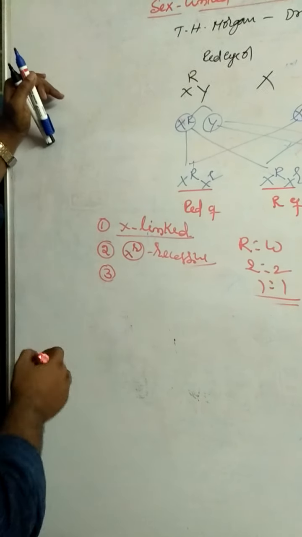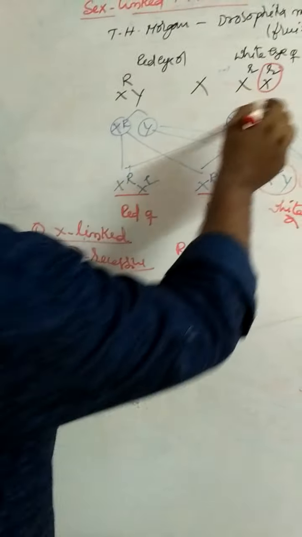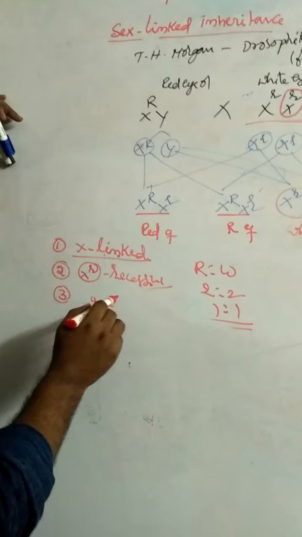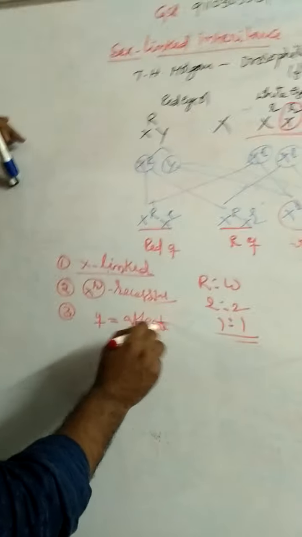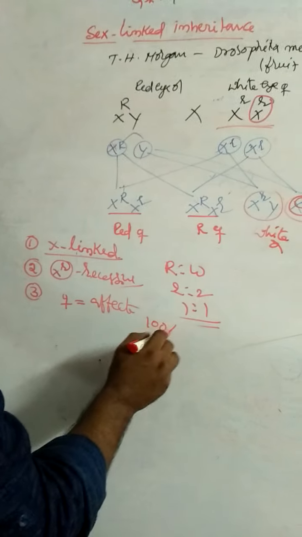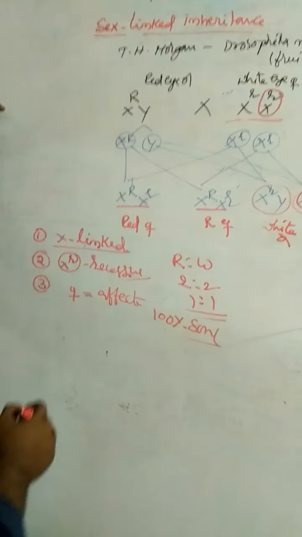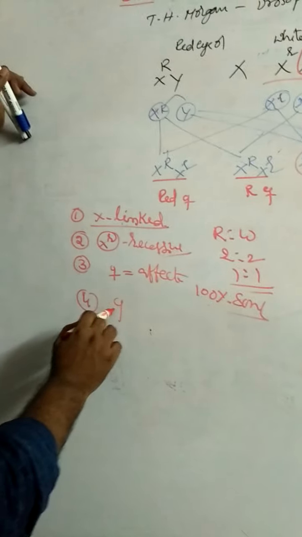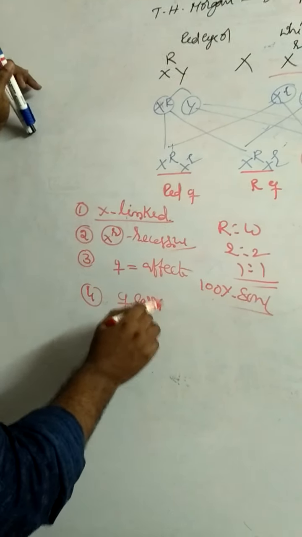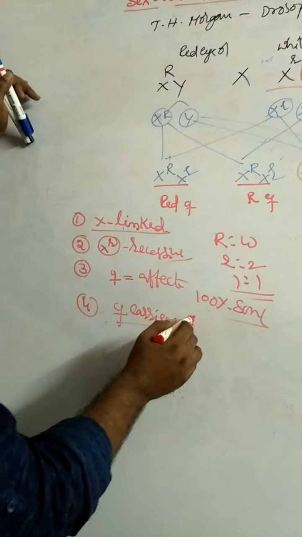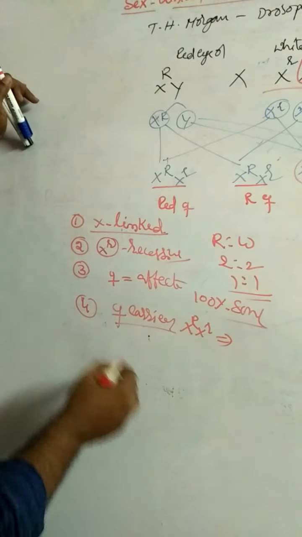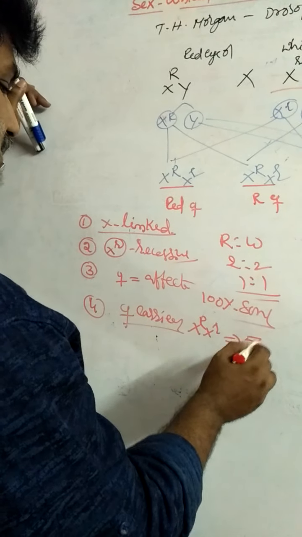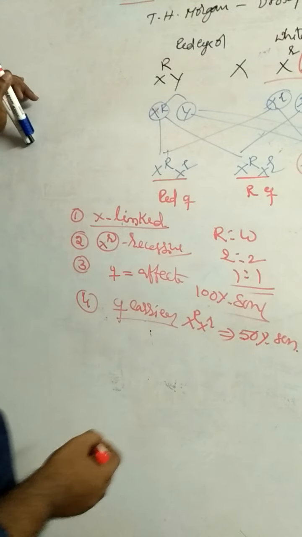Number three, if the mother, the white-eyed female, is affected, 100% of sons are affected. Number four, if the mother is a carrier, that means X capital R X small r, 50% of sons are affected.